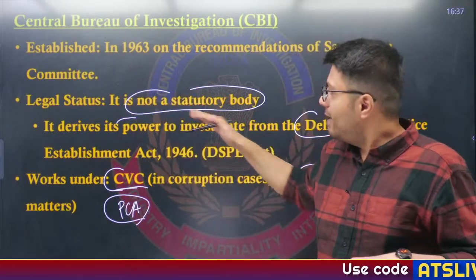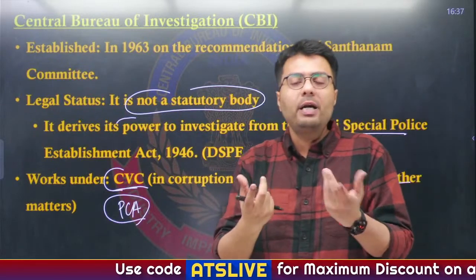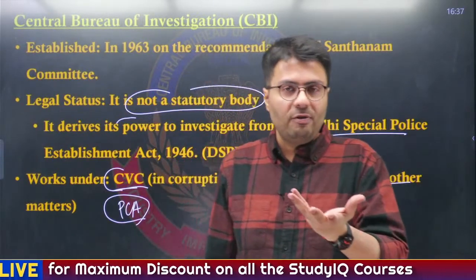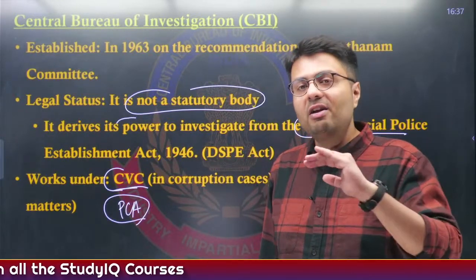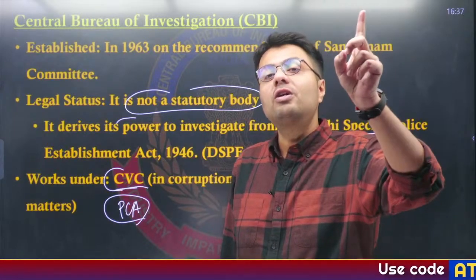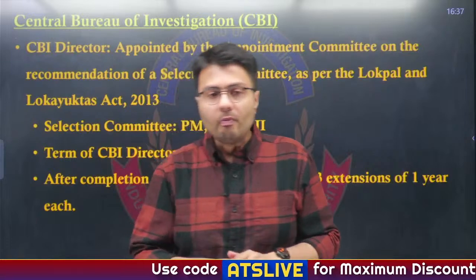So this is why, when it functions under different acts, it allows it to have a very liquid kind of organizational setup. Essentially, this is an investigative agency. It can investigate crimes which can lead to murder. It can investigate crimes done by organized crime, but for terrorism, the authority to investigate is NIA, not CBI. Please remember that.